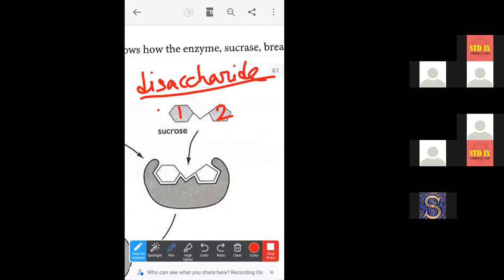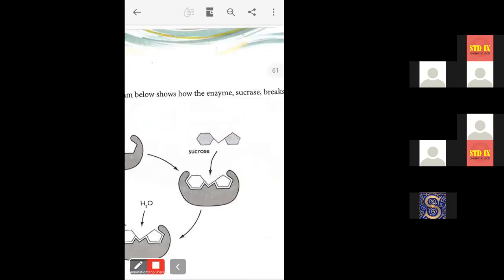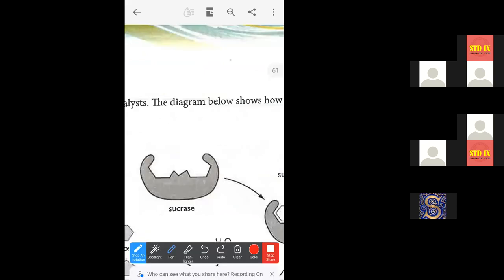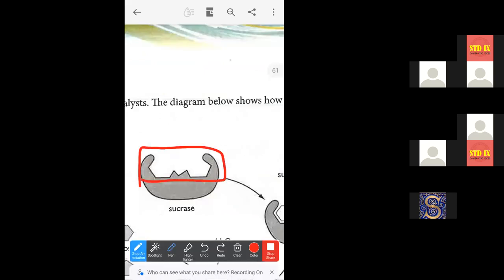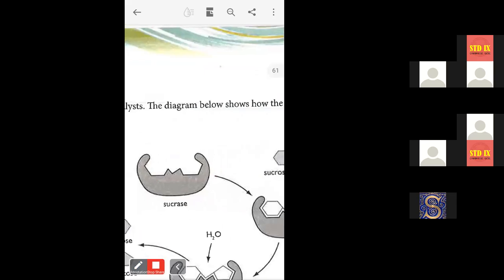And when the sucrose molecule and the enzyme molecule bind with each other, they will fit with each other. The structure of the active site of the sucrase molecule is complementary to the structure of the sucrose molecule.